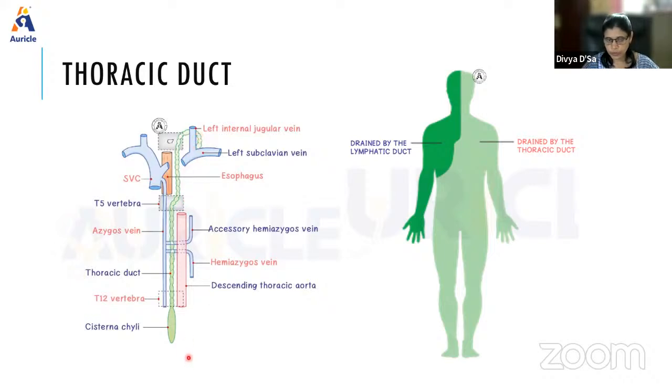At the aortic opening, where it enters, it is related in front to the median arcuate ligament, and behind to the 12th thoracic vertebra. On the right side, there is the azygous vein, and on the left side, there is the aorta. These are the relations at the aortic opening.